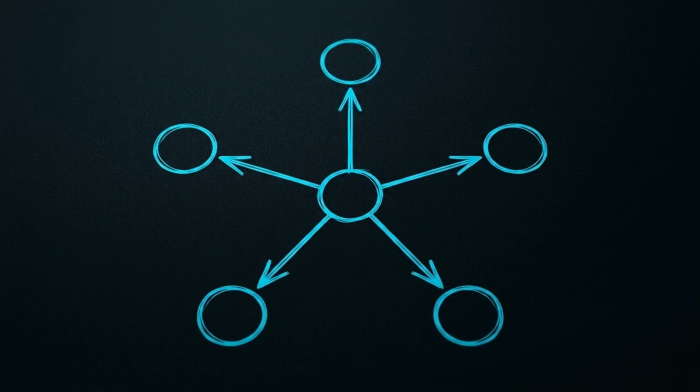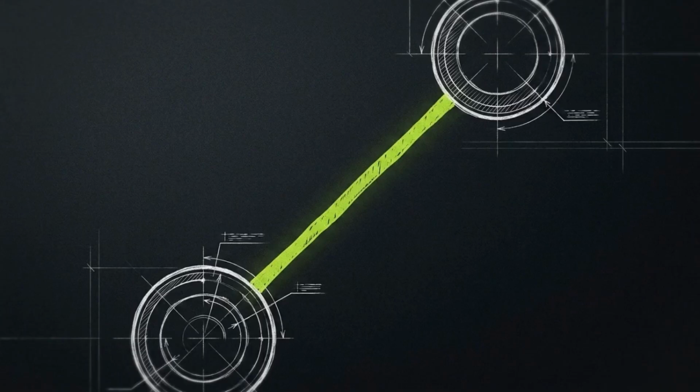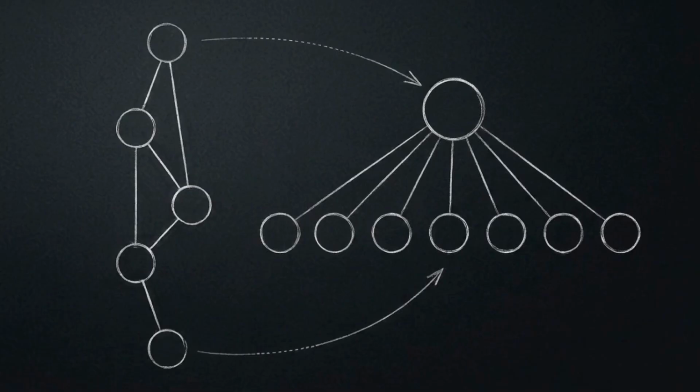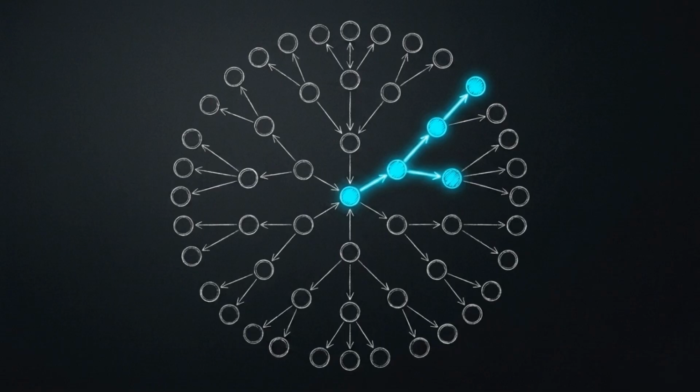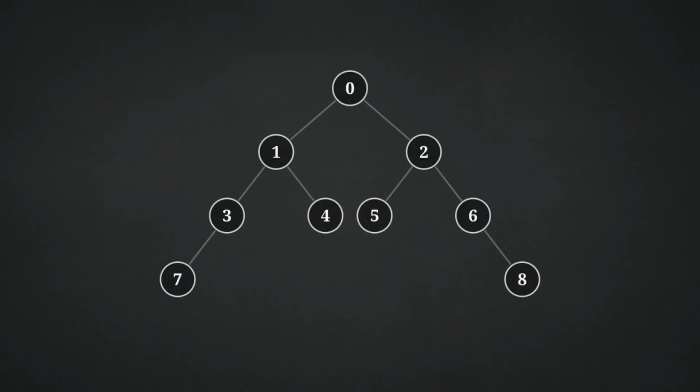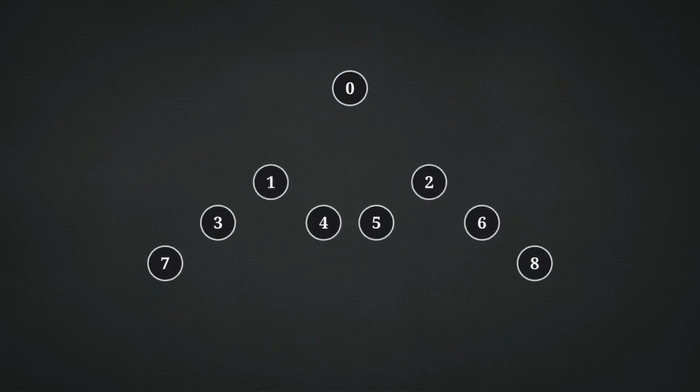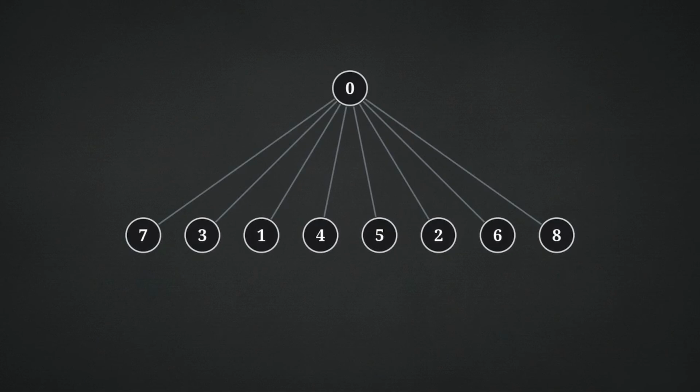The mechanical result is a flattened graph. Every node visited during that search now points directly to the root. Calling find on any of those previously deep nodes will now resolve in exactly one step. Path compression sacrifices a small amount of overhead during a single deep search to permanently flatten the path. This ensures all future operations on that path are nearly instantaneous. We now have two forces acting on our data. Union by rank balances the structure from the top down, while path compression flattens it from the bottom up.